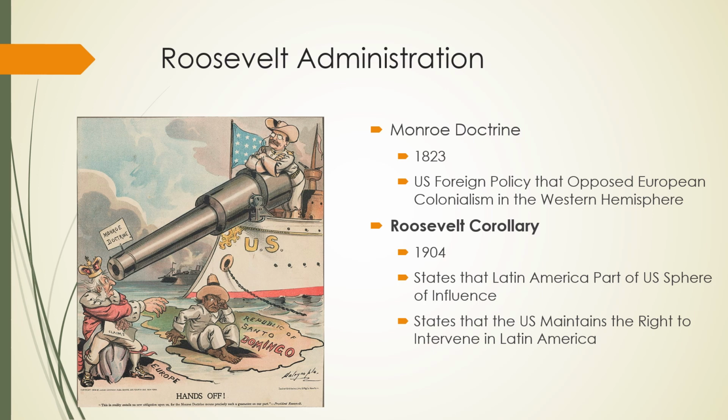So in 1904, Roosevelt sort of revives the Monroe Doctrine and adds what we call the Roosevelt Corollary. So it's saying, yeah, we're not going to tolerate European interference in the Americas, but it also sort of adds that the Americas are our sphere of influence, and therefore we can intervene in the Western Hemisphere. We can intervene in Latin America if we think it's necessary, but we're not going to let any other Europeans do that.